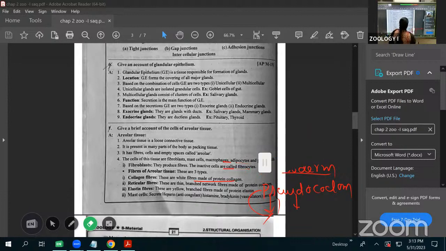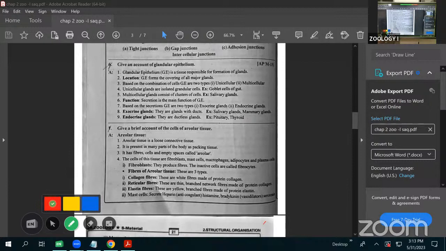Next most important question is the glandular epithelium. All of you know epithelium. This epithelium mainly occurs in the lining membrane. Epithelium we normally call a lining membrane. It lines all the organs. Any organ you take, the outer lining is made up of epithelium only.